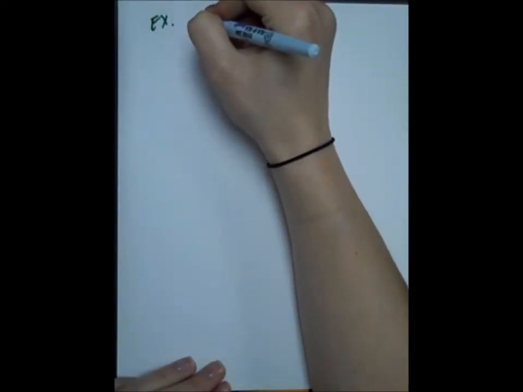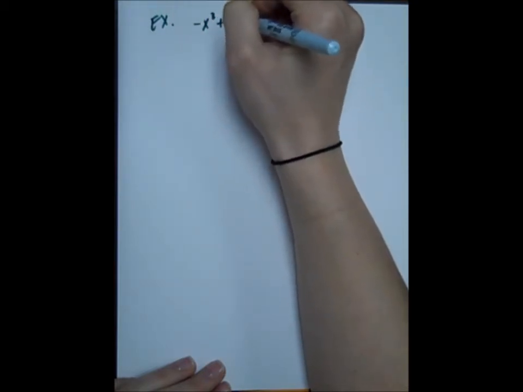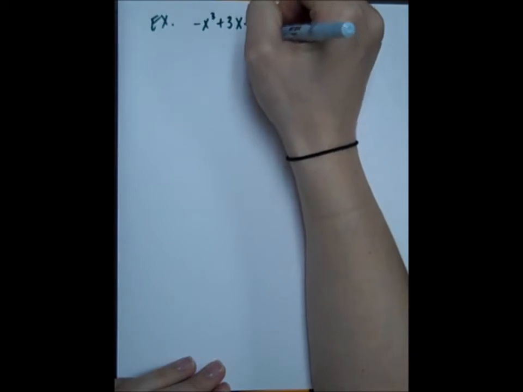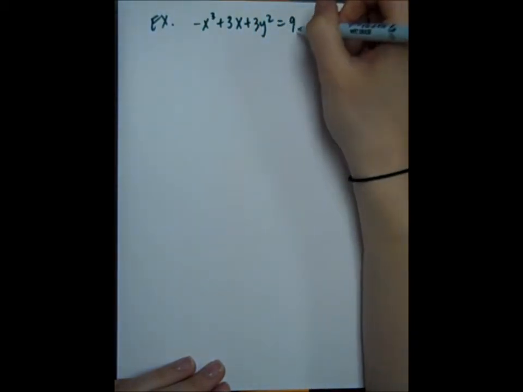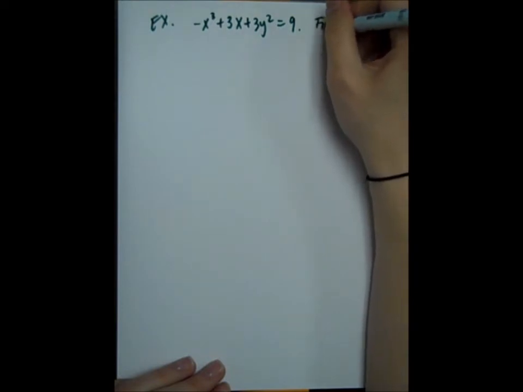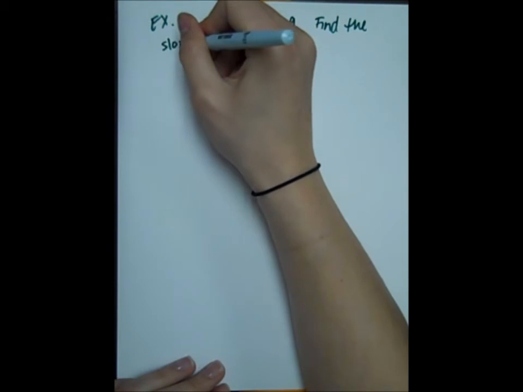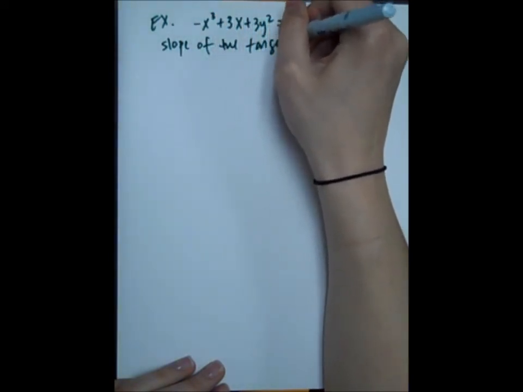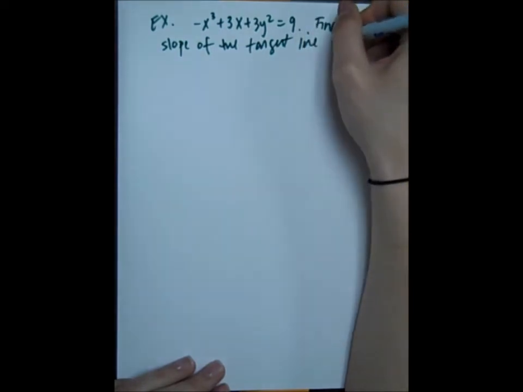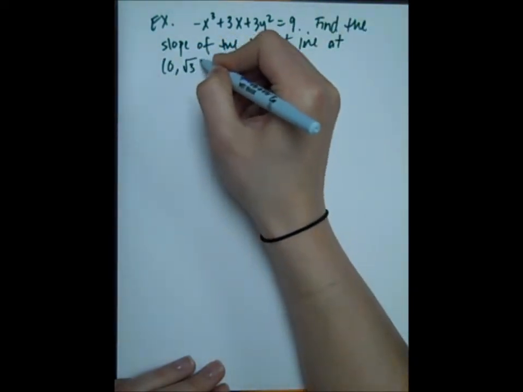Let's let the function, or the curve, be given by negative x cubed plus 3x plus 3y squared. Let's say that's equal to 9. And let's find the slope of the tangent line at the point (0, square root of 3).